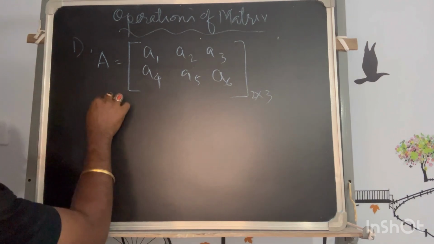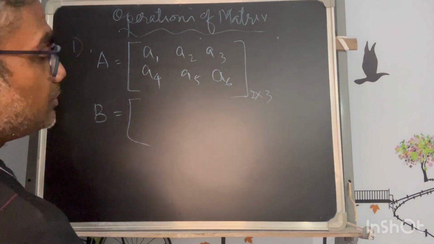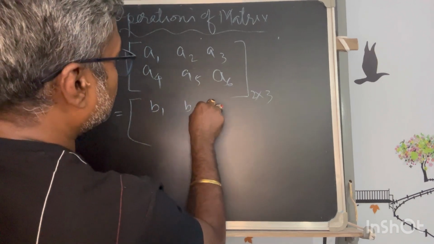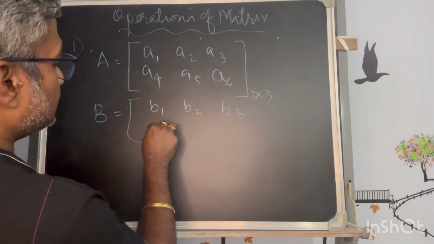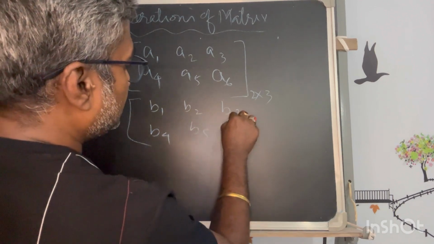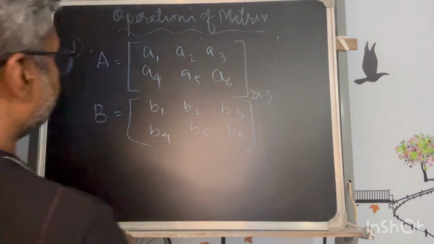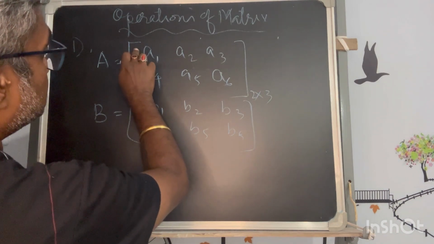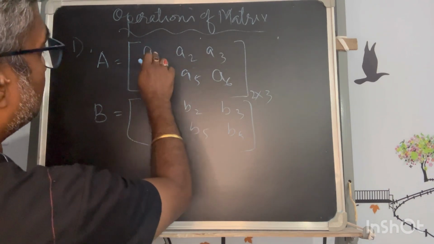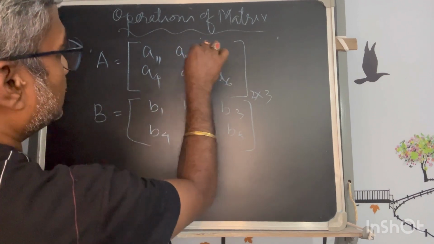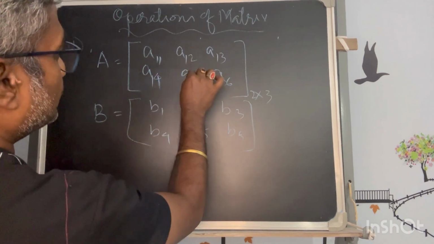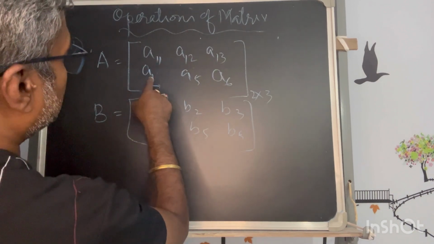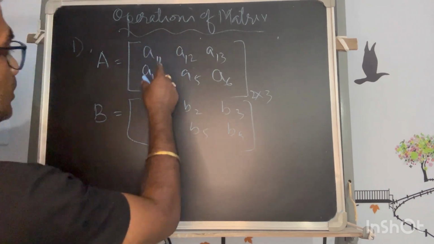Then if I add some matrix, that must be of the same order, I said. So this also must be of the same order: B1, B2, B3, B4, B5, B6. So if I denote this by row and column, this is 1 1, this is 1 2, this is 1 3, 1 4, 2 4. Let's say I'm writing it in the order of their row and column.